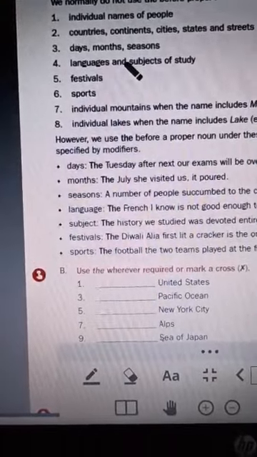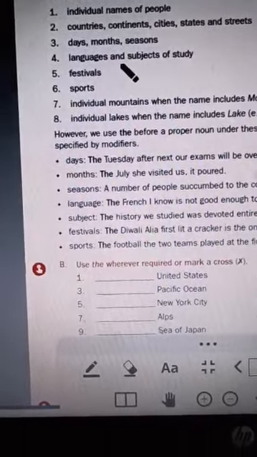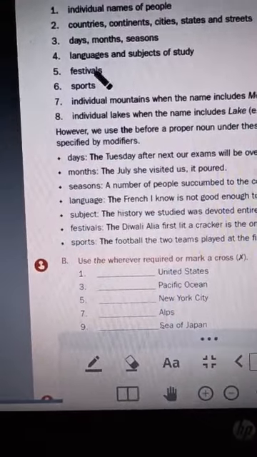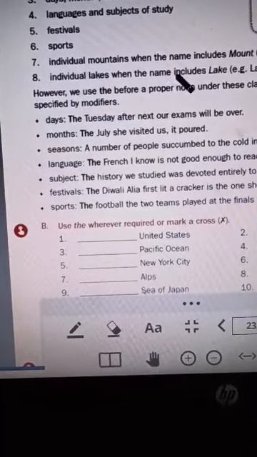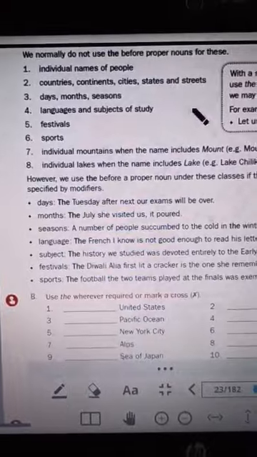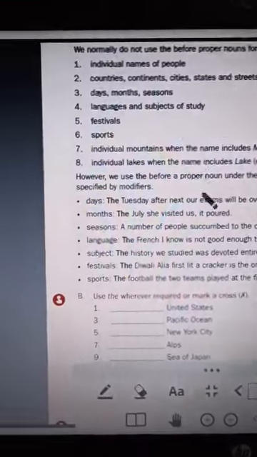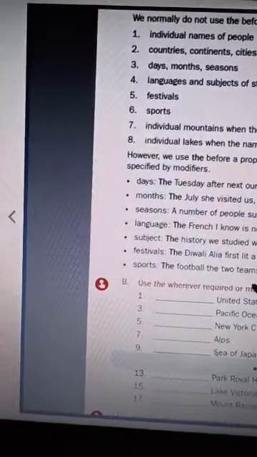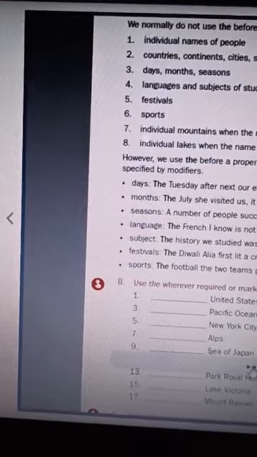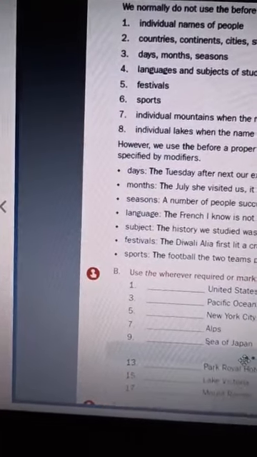For example, if I say I speak the Hindi, that is again wrong English. We do not use the before festivals, sports, and names of individuals, as I said before. So these are the things where we do not use the, and therefore they are called zero article. A small exercise has been given on articles, children. You have to insert articles wherever necessary, and if no article is required, you have to put a cross here.